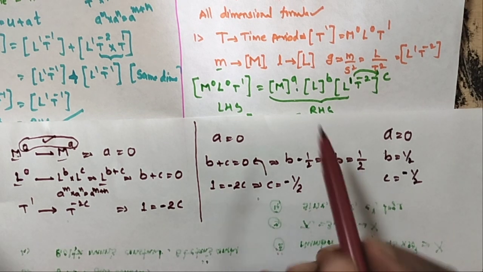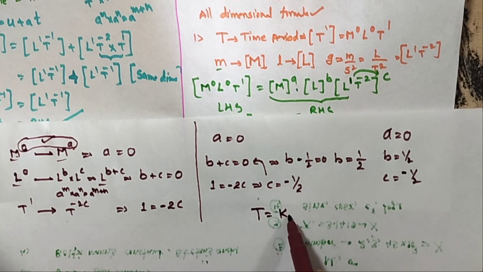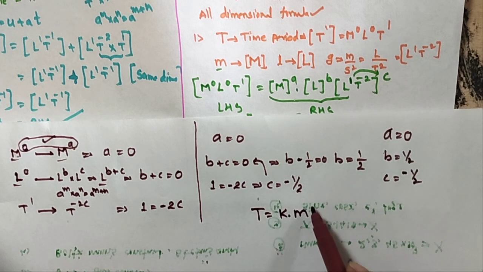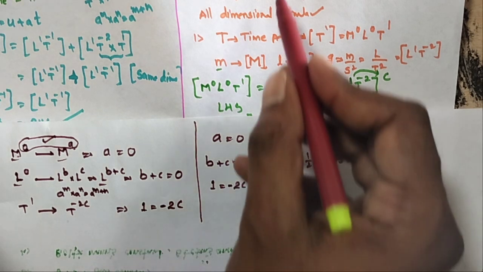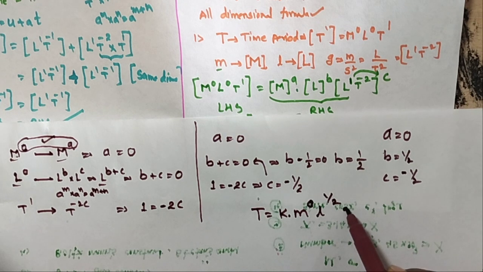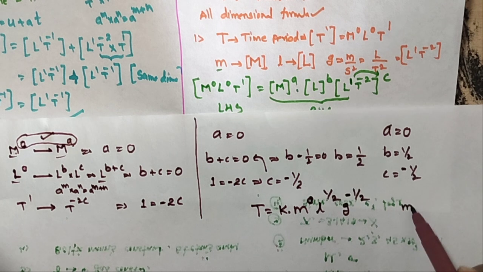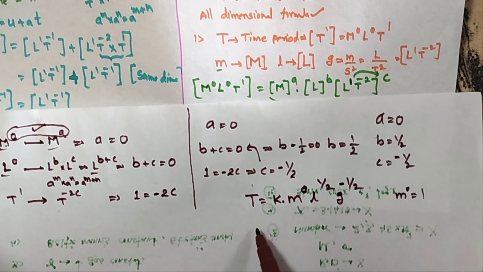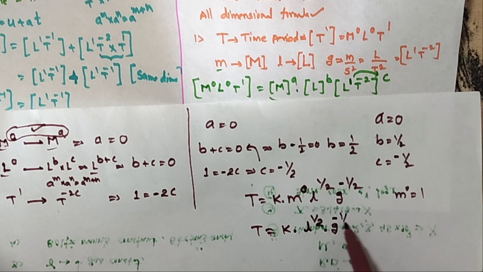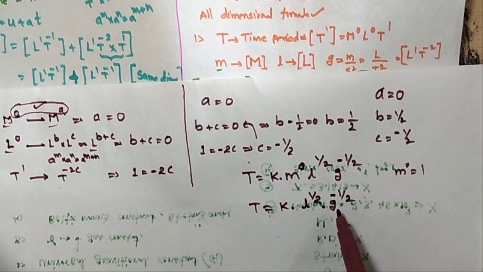Okay, so here substitute in the above equation. T is equal to K into small m. What is the A value? 0. And L power B value 1 by 2. So G power C value minus 1 by 2. So m power 0 is equal to 1. So that is T is equal to K into L power 1 by 2 G power minus 1 by 2. Clear? You can calculate ABC value after substituting in this equation.